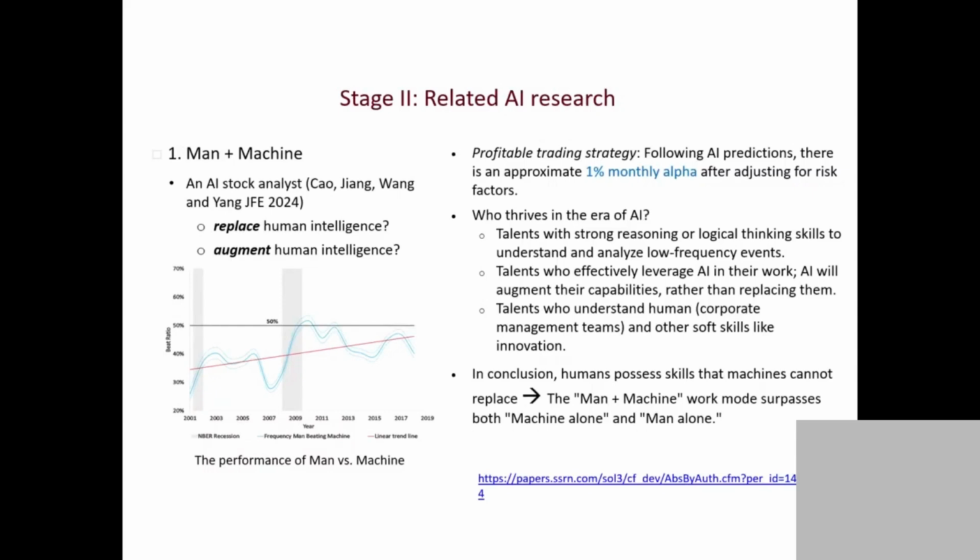So you can see this is the graph. This is like 20 years ago, so it's very difficult for man to beat machine. So the ratio is very low. In recent years, it's easier for man to beat the machine because the ratio is much higher, right? So one question is why? Why in old times was it difficult for man to beat the machine, but in recent years it is easier for man to beat the machine?